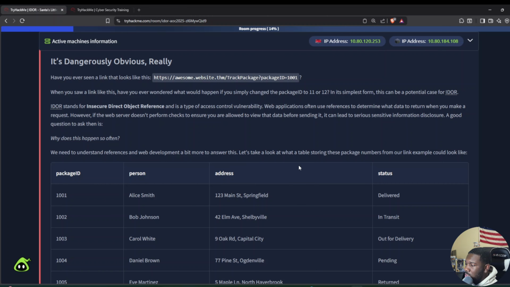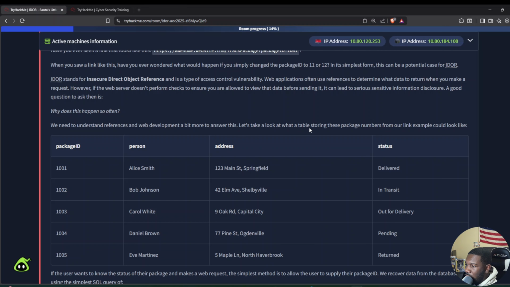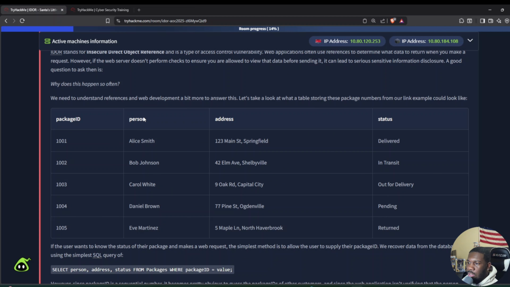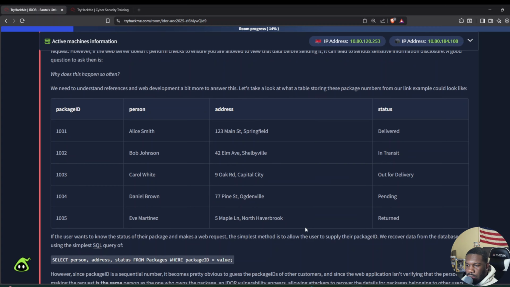little bit. So let's take a look at what a table storing these package numbers from our link example could look like. We have four columns: package ID, person, address, and status. Package ID is basically the user ID of each of these people. So a person has a unique package ID, they have an address, and then they also have a status: delivered, in transit, out for delivery, pending, or returned.